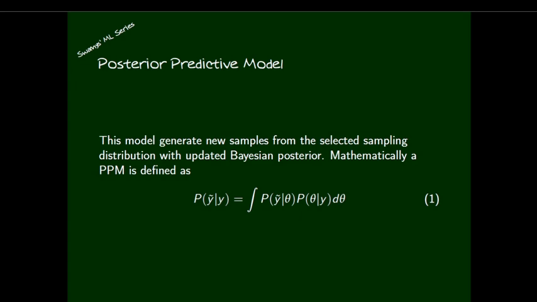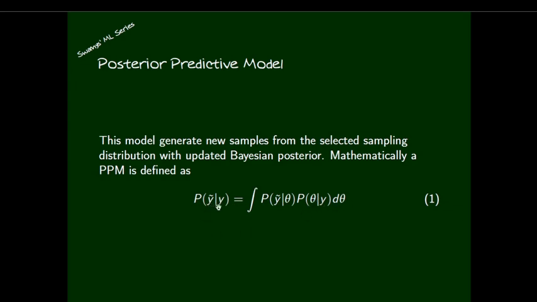First of all, we will discuss what is a posterior predictive model. The idea is that using the posterior distribution, we develop a predictive model. This model generates new samples from the selected sampling distribution with the updated Bayesian posterior. Mathematically, a posterior predictive model can be defined as P of y tilde given y is equal to the integral of P of y tilde given theta times P of theta given y d theta.